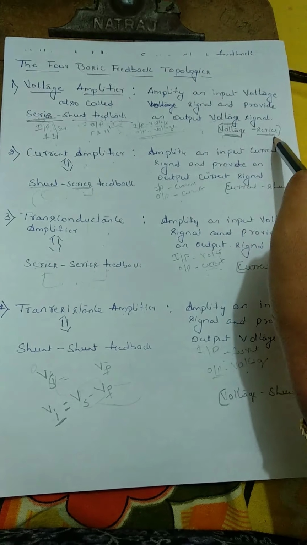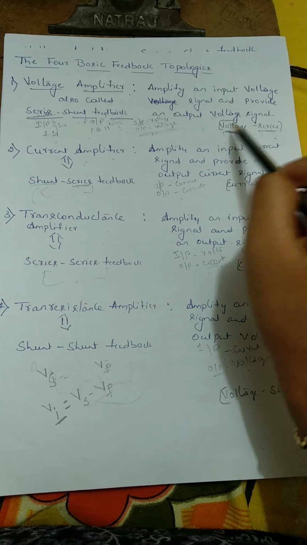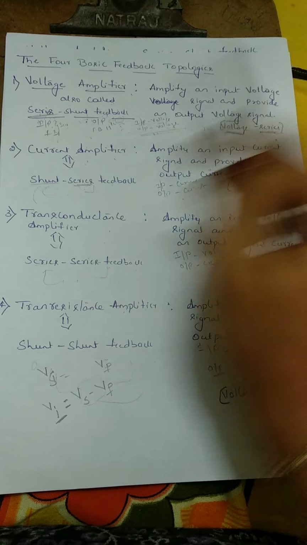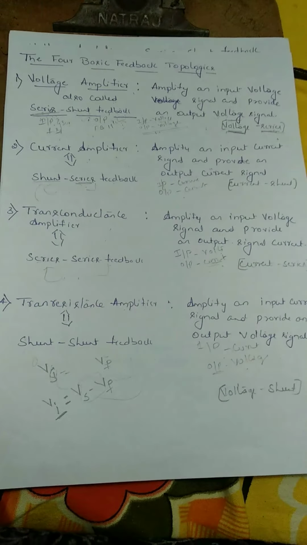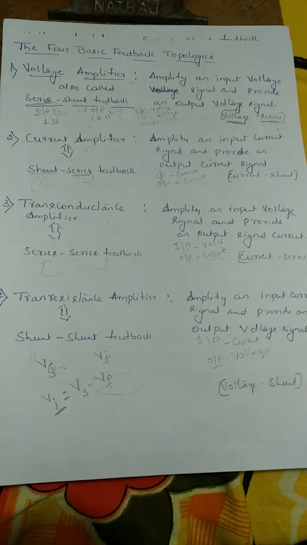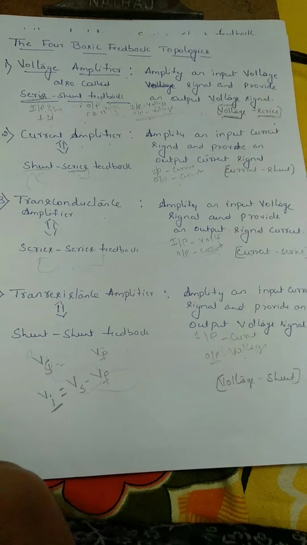Voltage series means we are getting the output as voltage, and series means the feedback signal is connected in series. I understand this is very confusing, that's why I have repeated it twice. So sit calmly and try to analyze it.